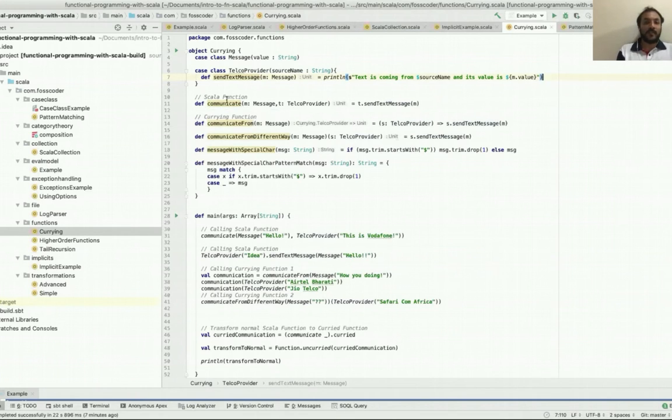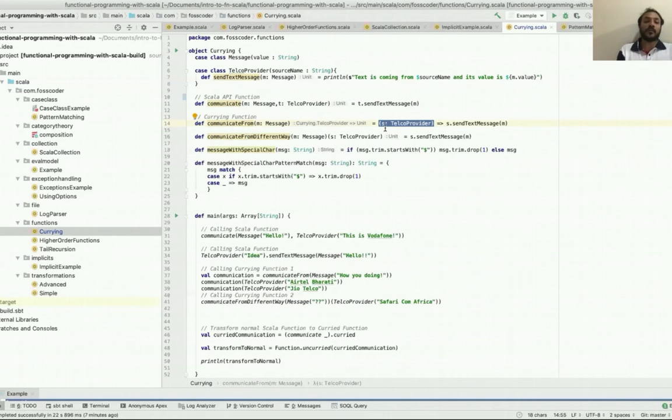And Scala's API way of writing function is using def communicate, message, telco provider, returning Unit, t dot sendText message m. The currying function, you communicate from, you have an argument of message type Message, and then equal to. This is where you will see that IntelliJ will tell you that the function is currying dot TelcoProvider. So after the equal to, you get another argument to the function.